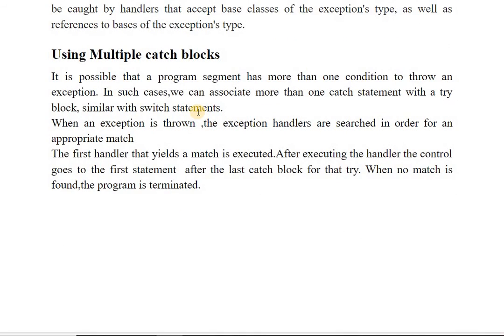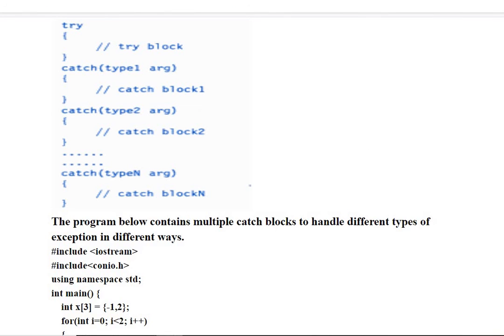We can have multiple catches in our function also. As you can see in this figure, there is a try block and catch with type 1 argument, type 2 argument, up to type n argument. A similar example was there in the previous video also. When any exception is thrown, the exception handler searches in order for an appropriate match.